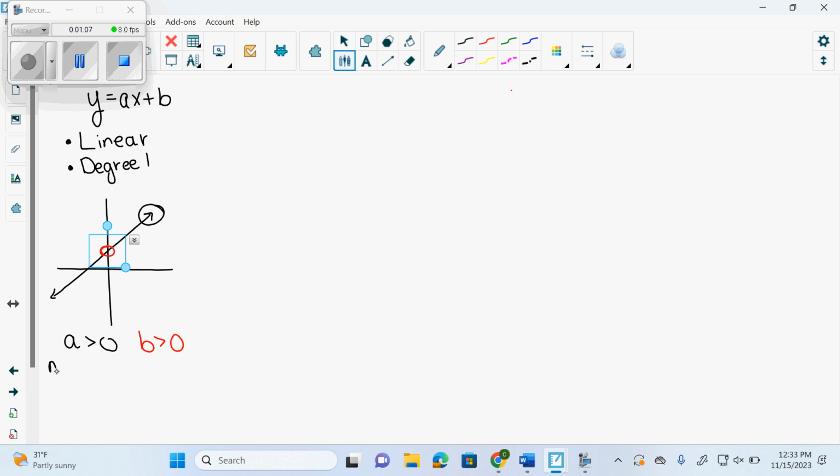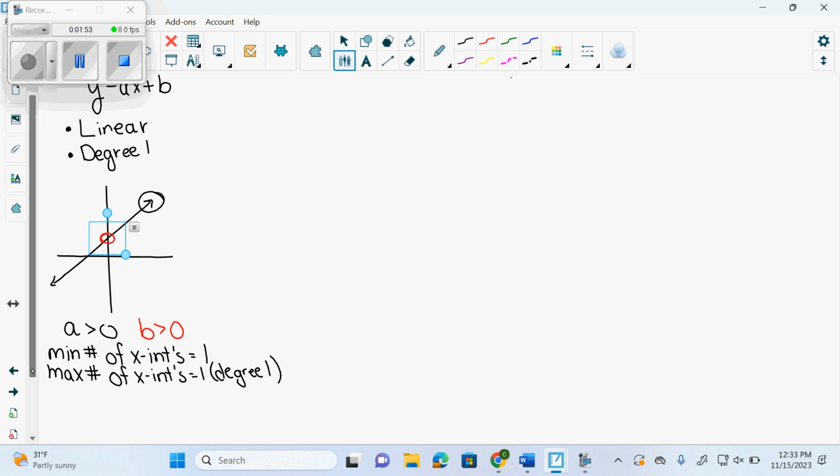What is the minimum number of x-intercepts for this graph? 1. It's a straight line. Can it curve? No. So its minimum is 1. We agree? The maximum number of x-intercepts on any polynomial is equal to the degree. So what is the maximum number of x-intercepts for this one? It's 1, because this graph is degree 1. So linear has to cross through at least once because it has arrows that disco, right? If it discos, it has to cross through at least once. Okay? The maximum number of x-intercepts is equal to the degree, which is 1.